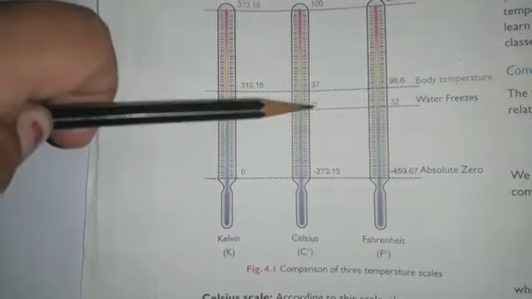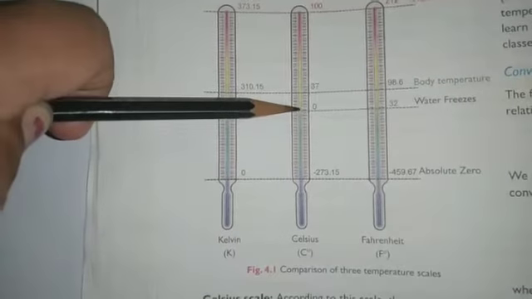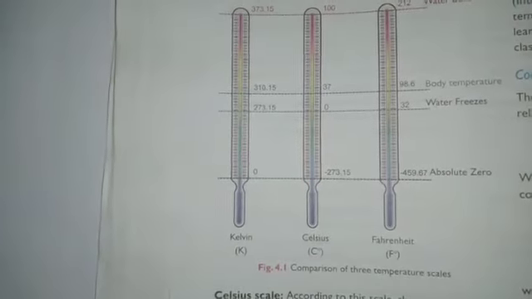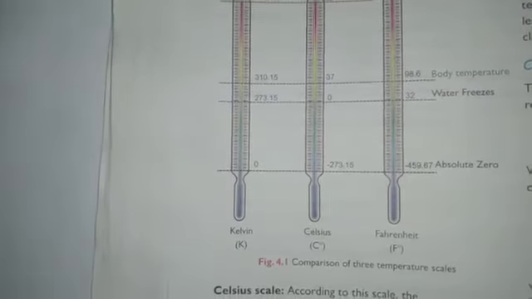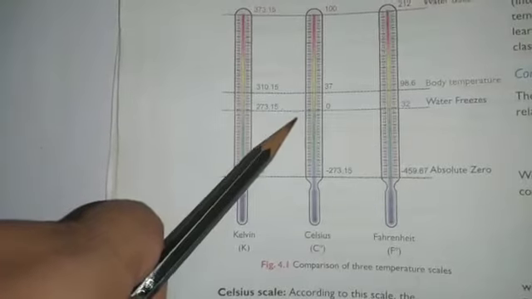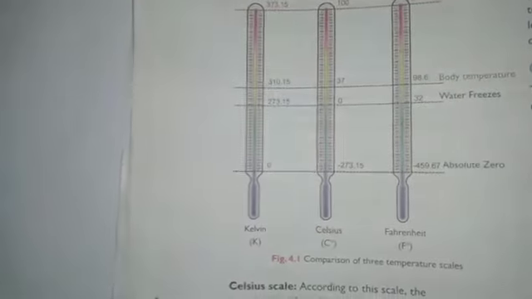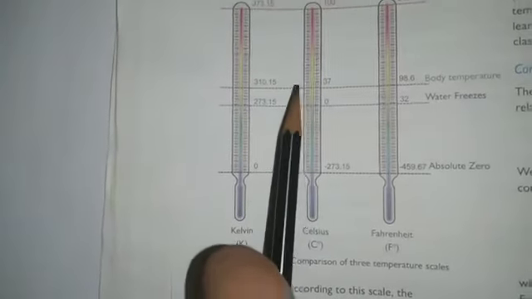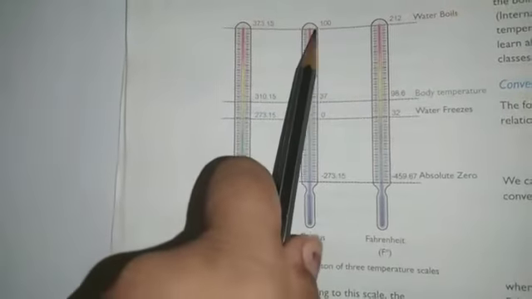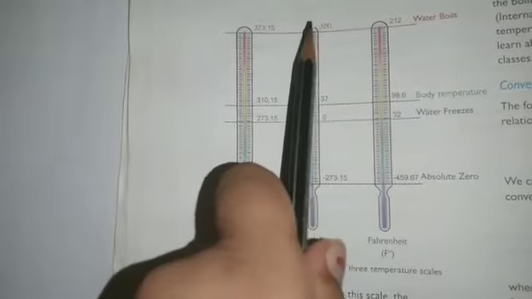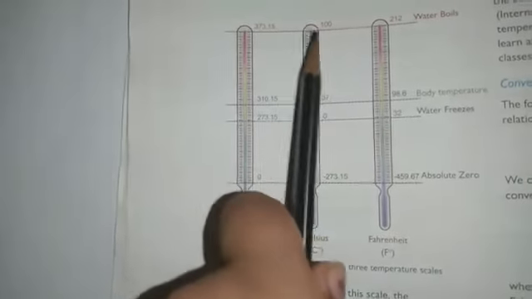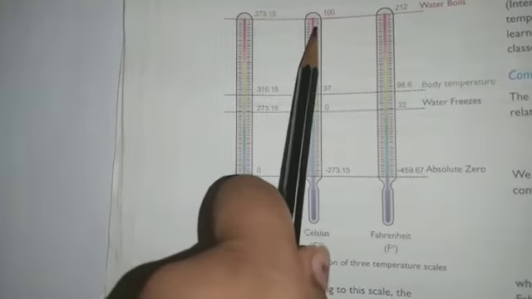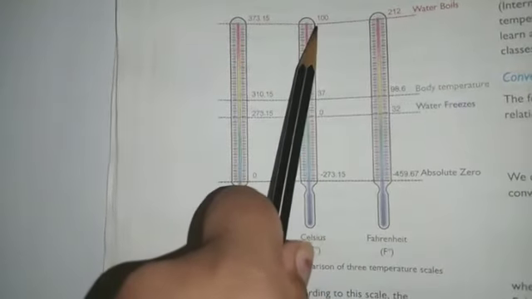The freezing point is nothing but the point where the water becomes ice. The temperature at which water converts into ice is 0 degree. And the next one is 100 degree Celsius. Here the temperature where pure water boils, the upper fixed point, is taken as 100 degree Celsius.